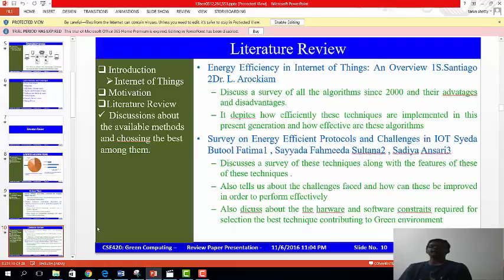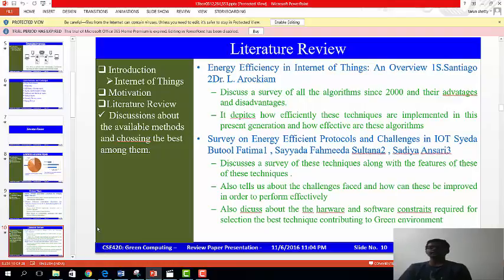Now the other papers include energy efficiency in Internet of Things, an overview, by IS Santiago and Dr. L. Arokiam. This paper discusses a survey of all algorithms since 2000 and their advantages and disadvantages. A lot of algorithms have been implemented from the 1990s on, and this paper depicts the algorithms put in use since 2000. It also depicts how efficiently these techniques are implemented in the present generation and how effective they are in terms of energy conservation, hardware, software, and secure transmission of the data.